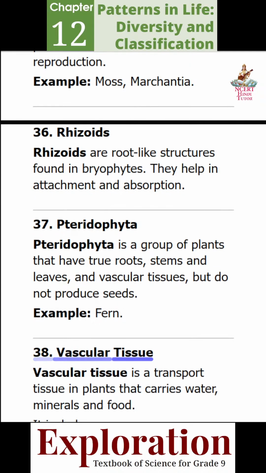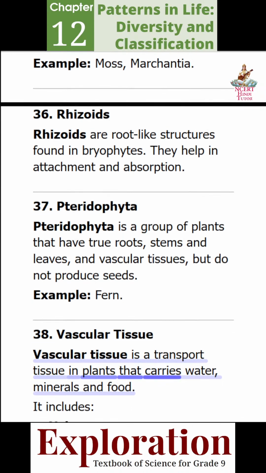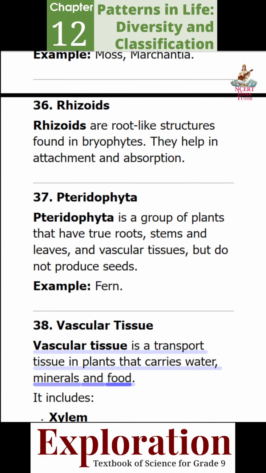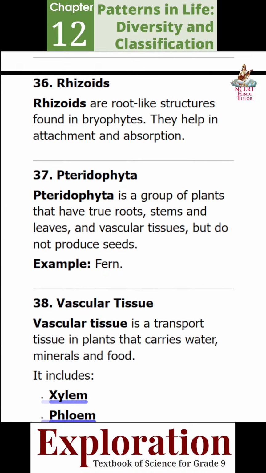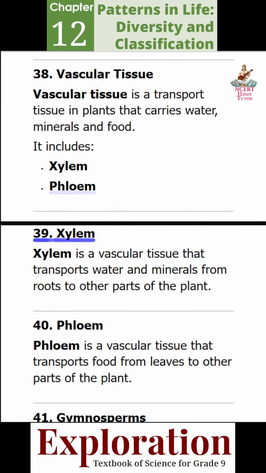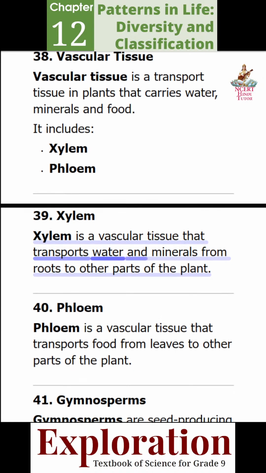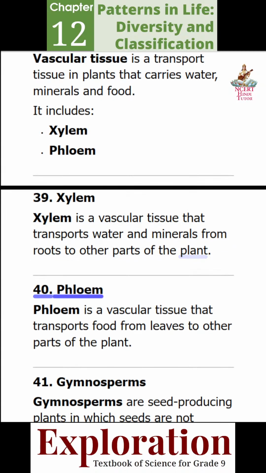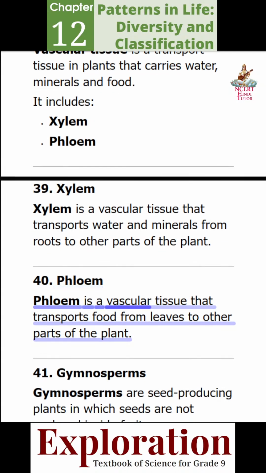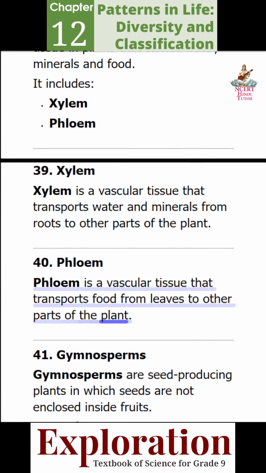38. Vascular tissue. Vascular tissue is a transport tissue in plants that carries water, minerals, and food. It includes xylem and phloem. 39. Xylem. Xylem is a vascular tissue that transports water and minerals from roots to other parts of the plant. 40. Phloem. Phloem is a vascular tissue that transports food from leaves to other parts of the plant.